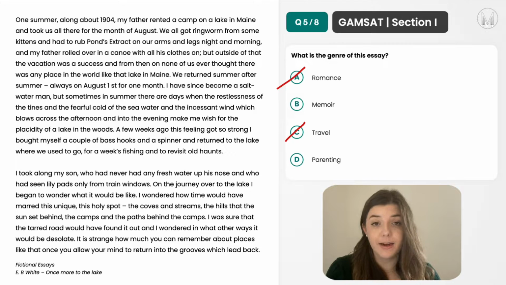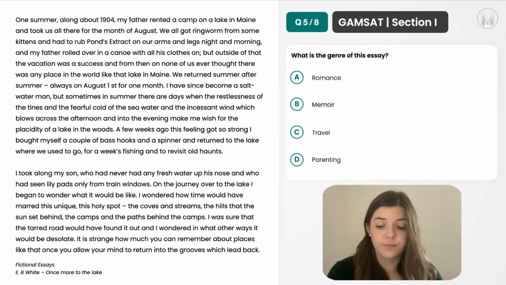Option D is parenting. So whilst you might consider the second paragraph to be to do with parenting, this doesn't sort of take into account the whole text. And the main part of this text that we're presented with is to do with his own childhood. So for that reason, it's not going to be option D. And therefore, option B is the correct answer to question 5.